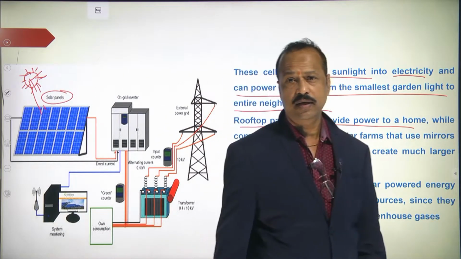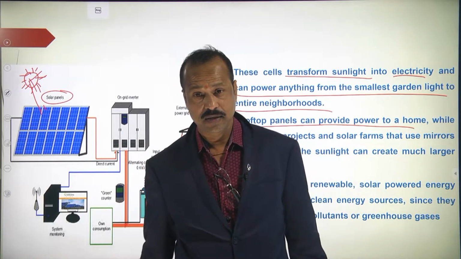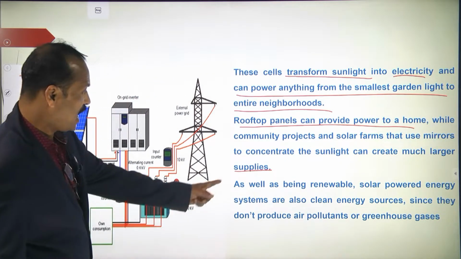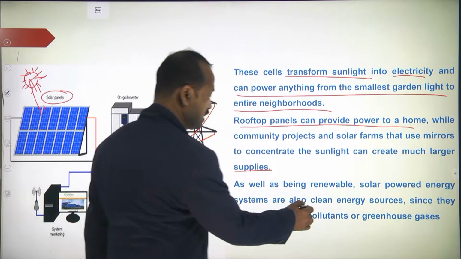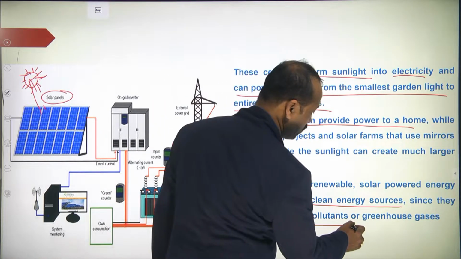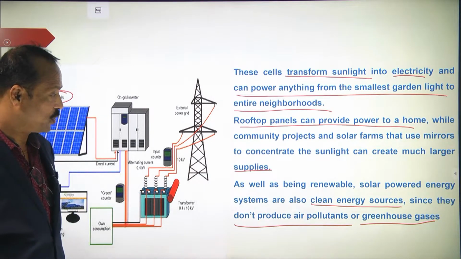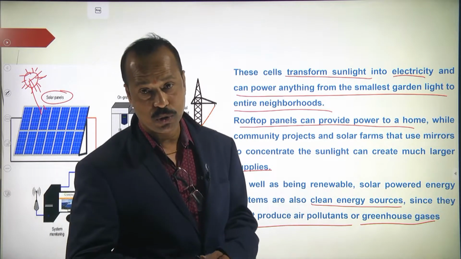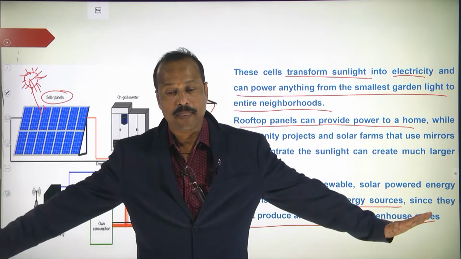Of course at home we can use the solar panels, but when you come to the larger process, then we can use some mirrors also. As well as being renewable, solar power energy systems are also clean energy sources. This is a very important clean energy source since they don't produce air pollutants or greenhouse gases. The most important point is this: this is a renewable source, means how much you want to use, you can use it. It is not going to be completed.